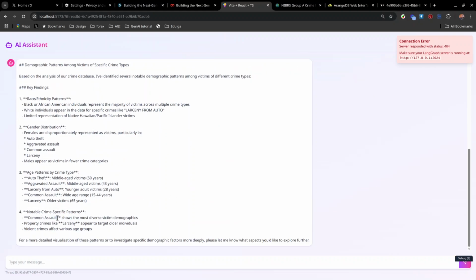So notable patterns: common assault shows the most diverse victim demographics, and this is basically supposed to be a crime investigative tool. So it should help law enforcement agencies to analyze large networks in real time.